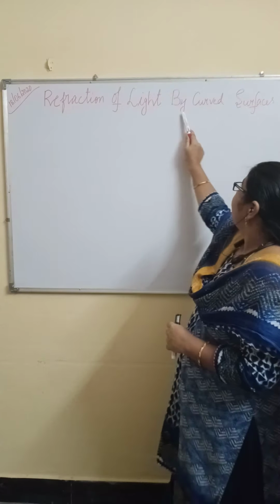So, here two mediums: first medium N1, second medium N2. Here the rarer medium has low refractive index. For denser medium, high refractive index.